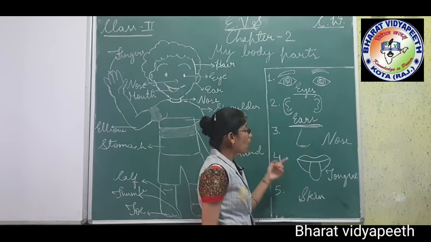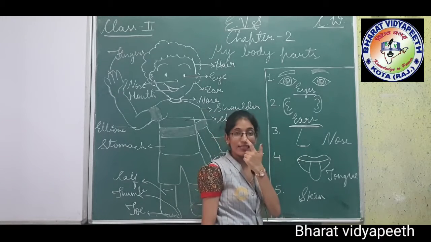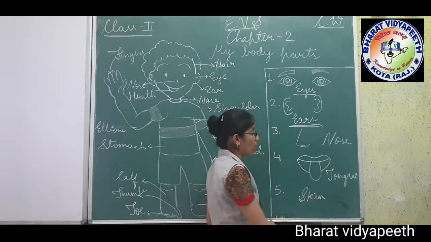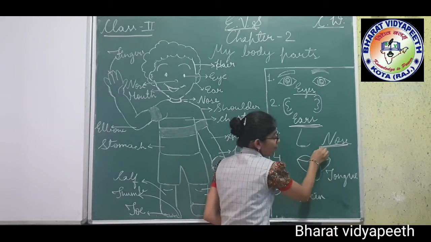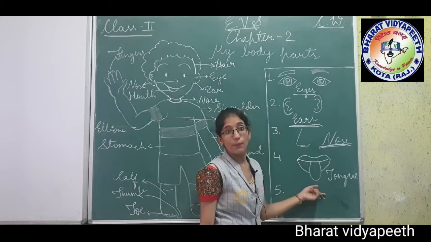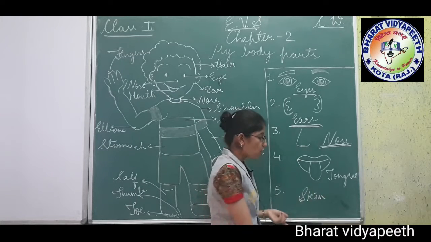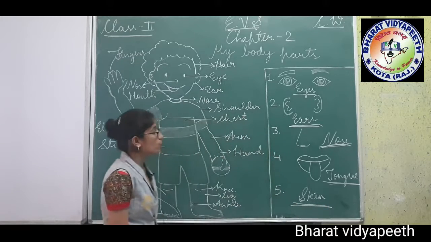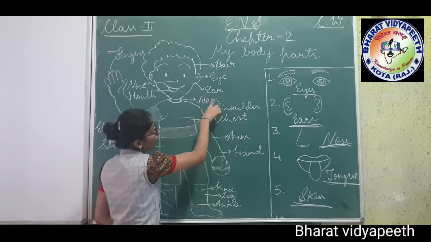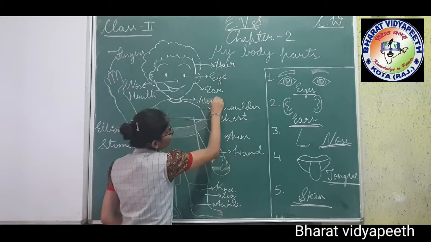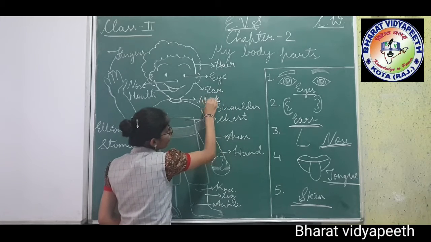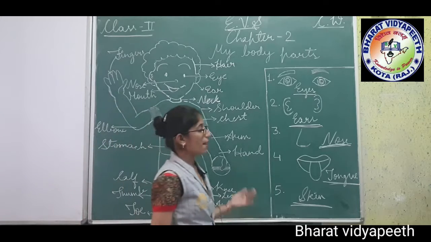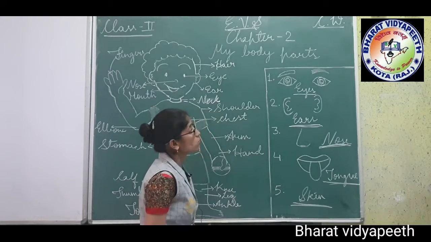Now, nose: we have one little nose that helps us to smell, that is an external part. We have a tongue; the tongue helps us to taste. Skin helps us to feel. Clear, students? These are external body parts, and they are also sense organs.